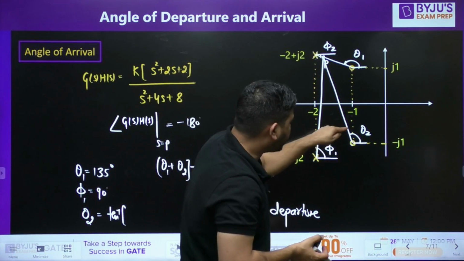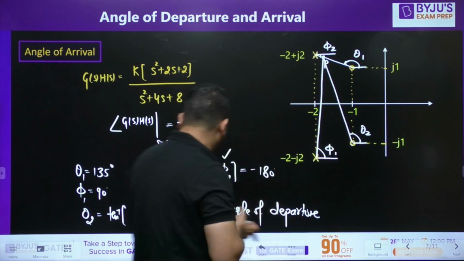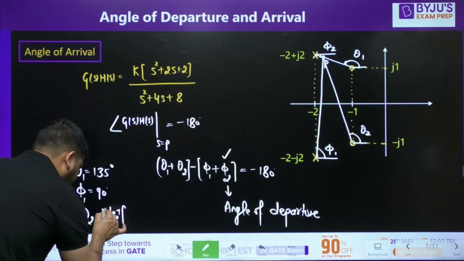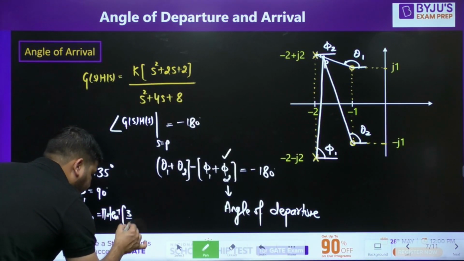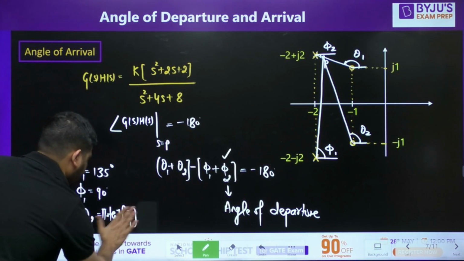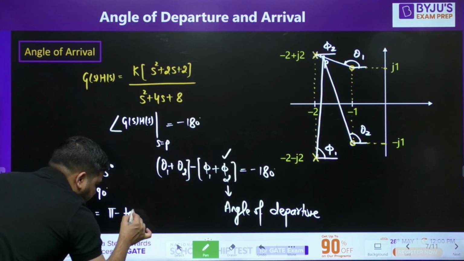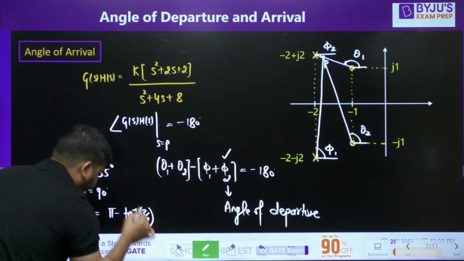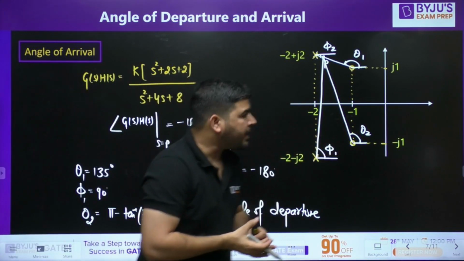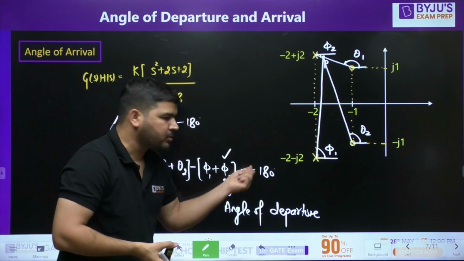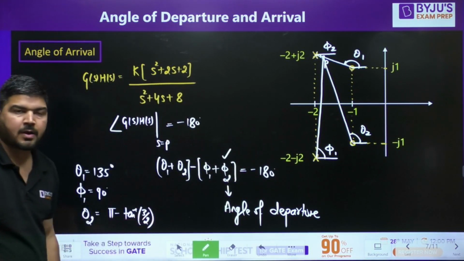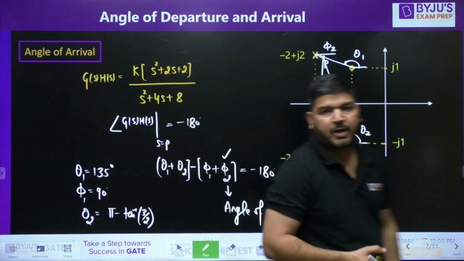So tan inverse 3 by 1 is this angle, so pi minus tan inverse of 3 by 1. Write it again: theta 2 is pi minus tan inverse of 3 by 1. This is my theta 2. Now you can put these values and calculate this phi 2. This will be the angle of departure at this pole location.